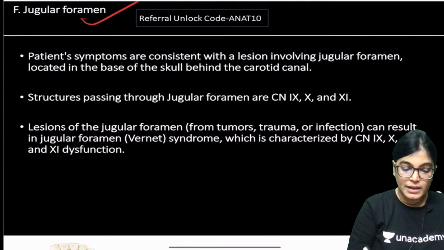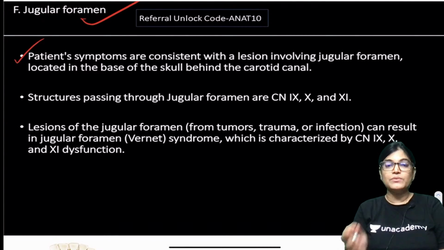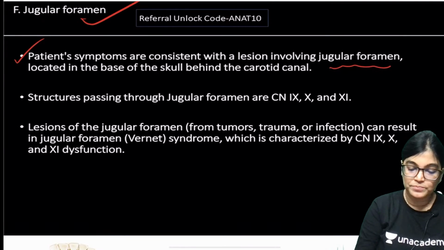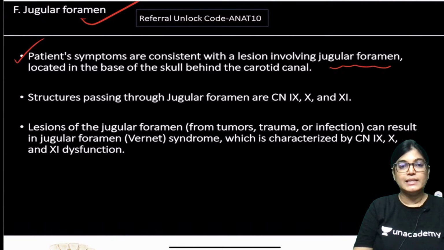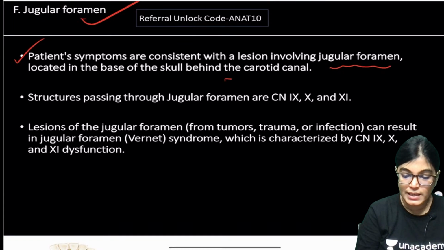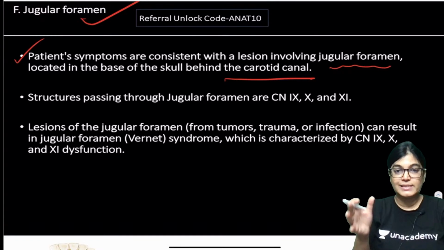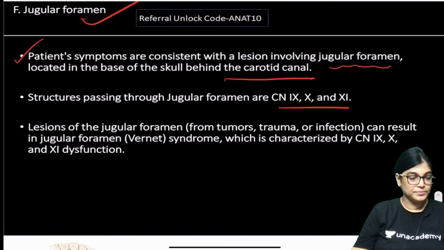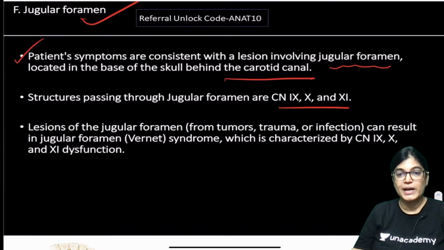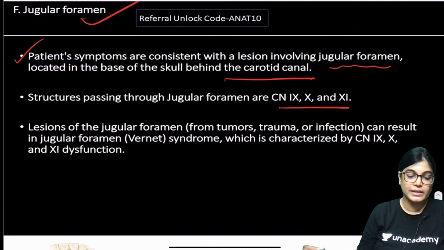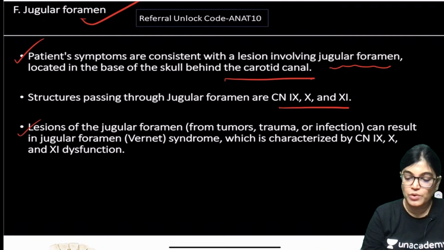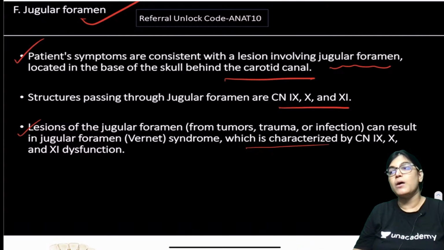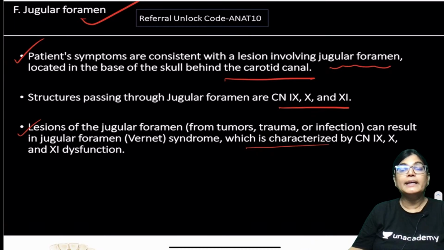So let me explain. The patient's symptoms are consistent with a lesion involving the jugular foramen, which lies on the base of the skull behind the carotid canal. The structures traversing through the jugular foramen are the 9th, 10th and 11th cranial nerves, and a lesion in the jugular foramen from any kind of tumor, trauma or infection can lead to a syndrome. The name of that syndrome is jugular foramen syndrome or Wernicke syndrome.